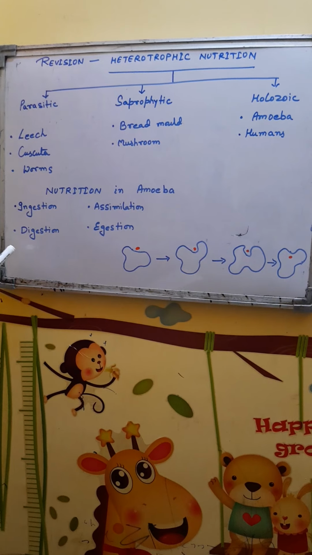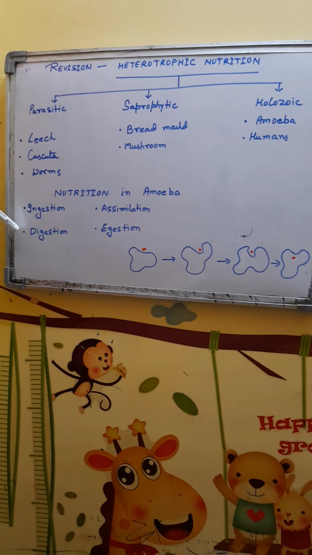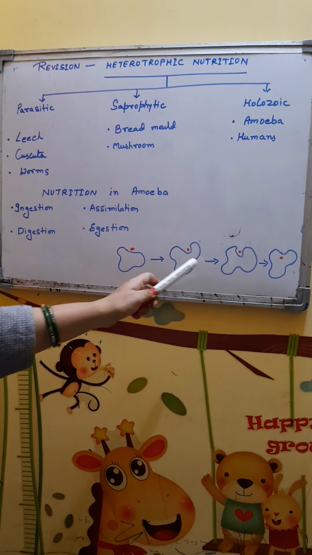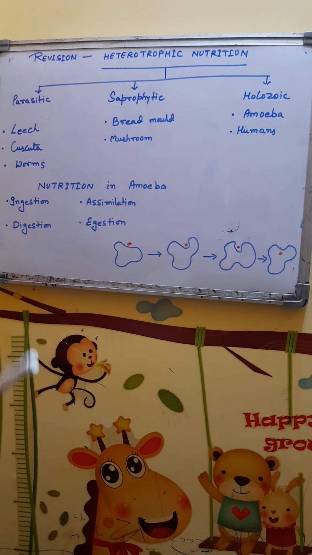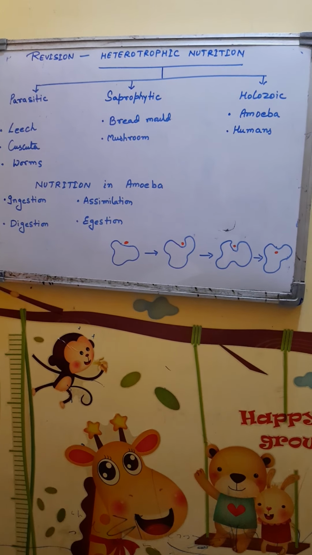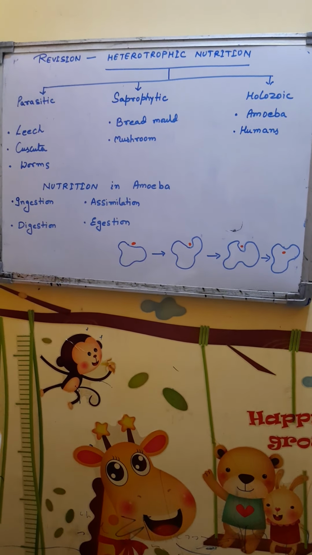The third step of holozoic nutrition is absorption, where the cells absorb the digested food. However, in case of amoeba, since all the process is taking place already inside the cell, there is no need of further absorption. So the next step of nutrition in amoeba is assimilation.